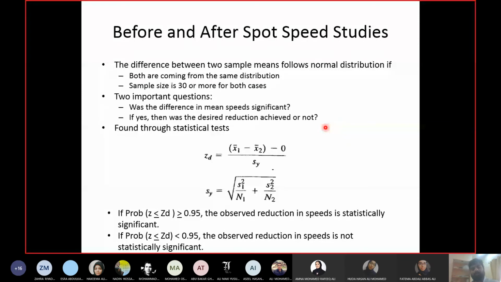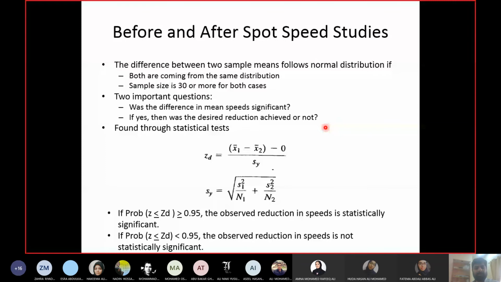Okay. So in order to check whether I achieved the required reduction, I must have a significant difference in the before and after sample. If I do not, then the answer to the second question is automatically no. Okay, I did not achieve the required value. Let us look at a couple of examples.